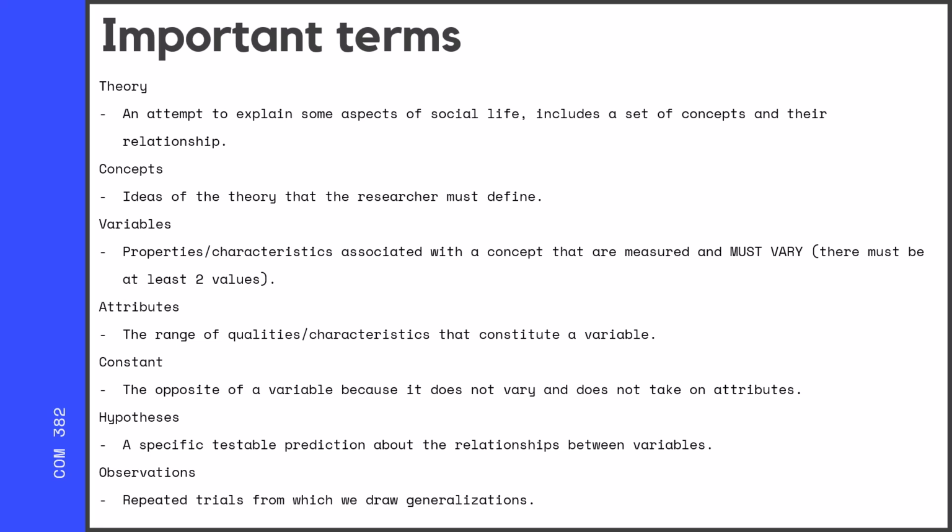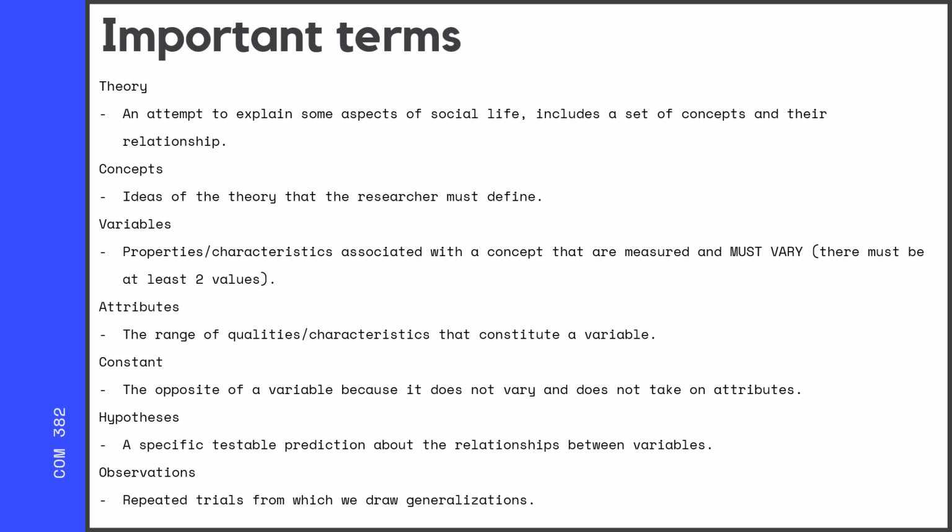When we talk about variables, you might remember variables from algebra class. These are properties or characteristics that are associated with a concept that are measured, and variables must vary. There must be at least two values of a variable. So for example, being a human isn't a variable, but being a citizen of a country, and having a lot of countries you could be a citizen of, could be a variable.